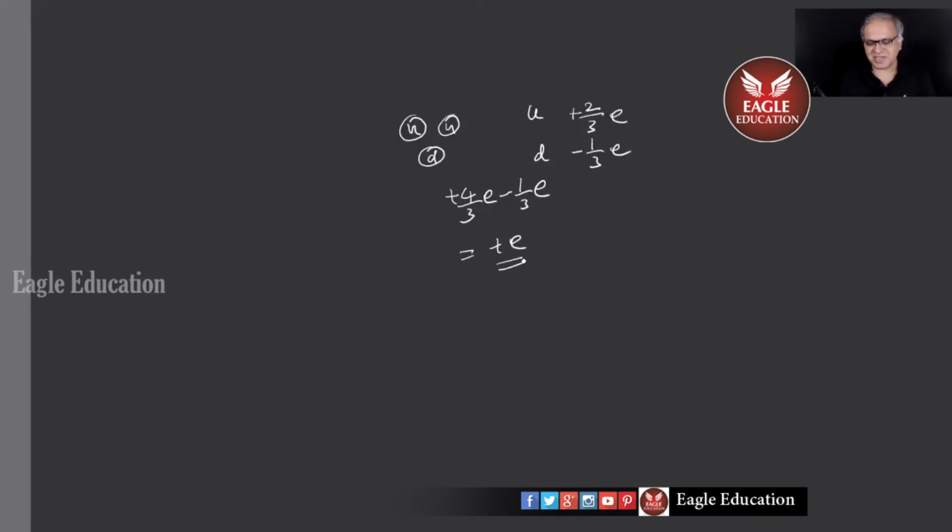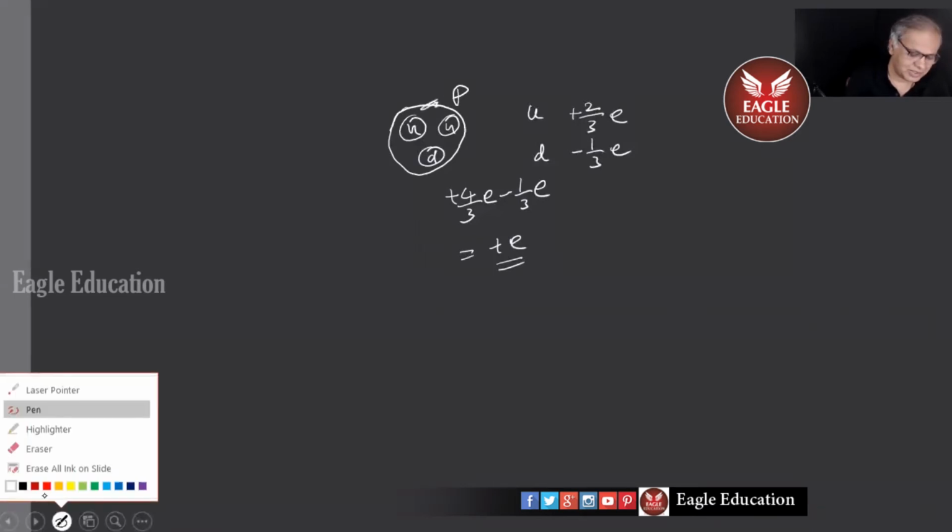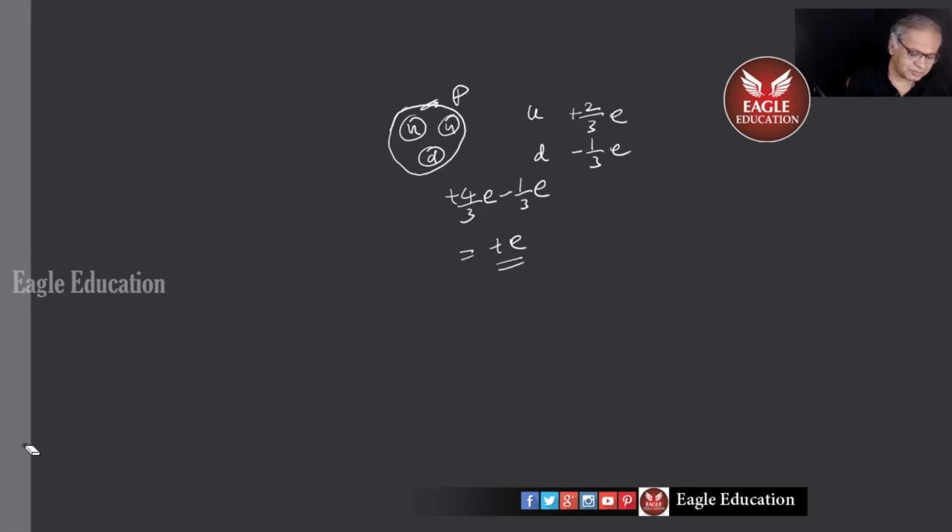This is charge conservation, actually speaking. I'll come back to that later. This is charge conservation, right? Individual charges, you add up, you'll get the total charge. This is for what? Proton. Actually, I should not put one more extra circle like that. That will be misleading. I'll just rub it off. There's nothing like a wall there. The quarks, they give the shape of the proton. Look, up quark, down quark, U, D. This is proton.